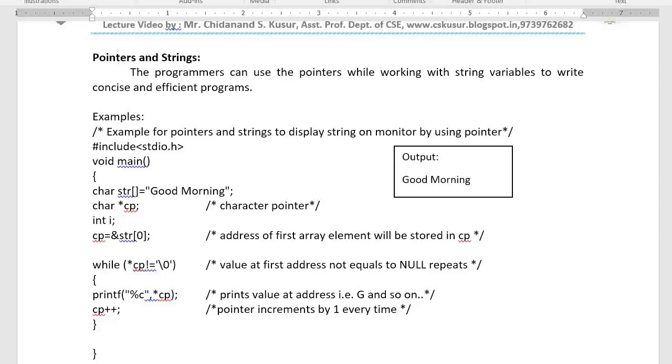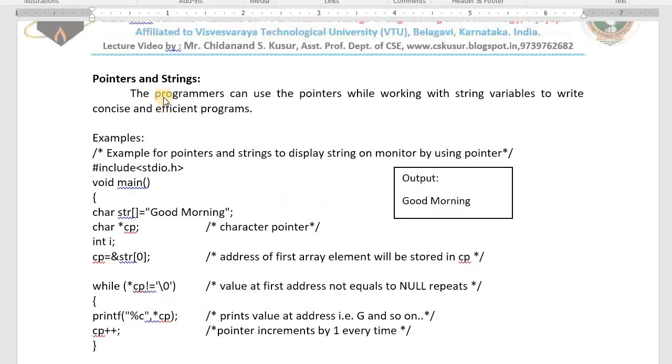In today's class, I will teach you some more topics from the topic named pointers. First I teach you the topic named pointers and strings. Before learning this topic, I revised the important topics I taught earlier so that you can understand today's topic.